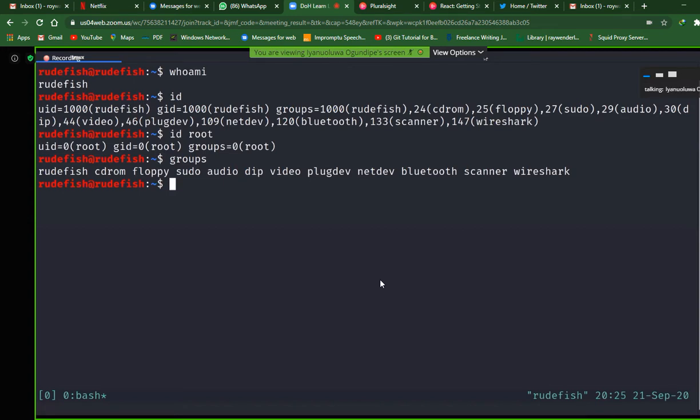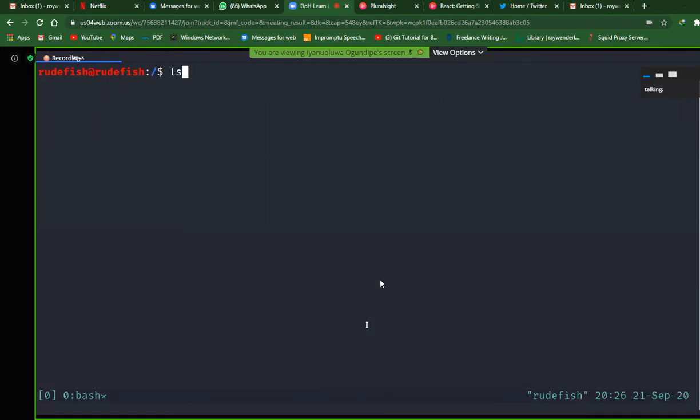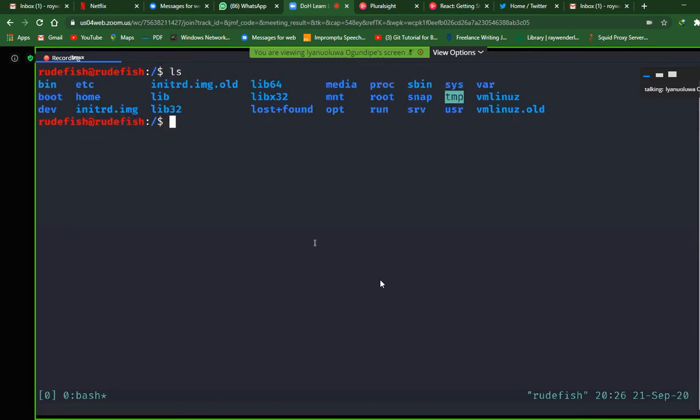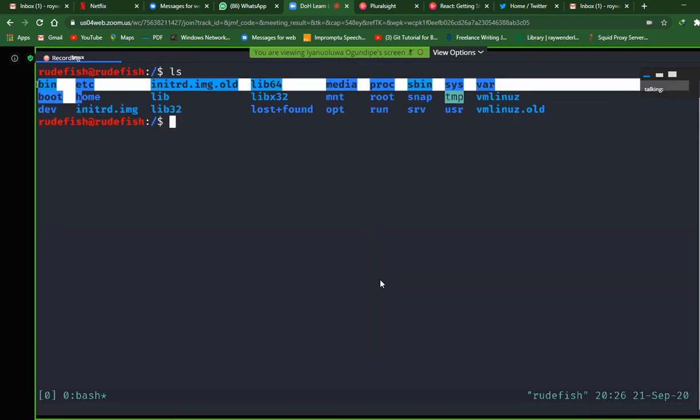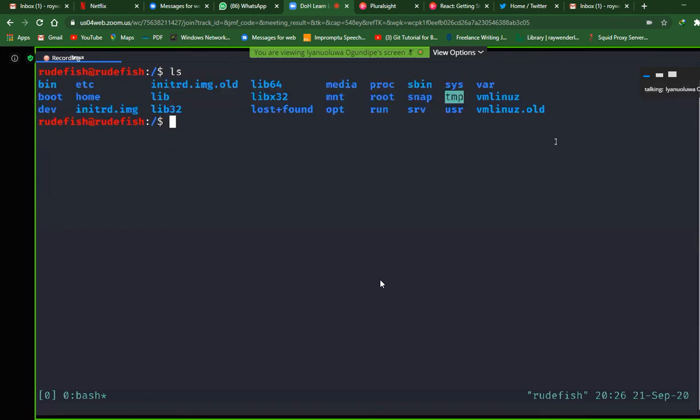So one thing we should quickly take note of is how to change directory in Linux. To change directory, the command is just cd, which is short for change directory. So cd, and let's go to the base of the file system. Now we can do the command ls, which is for listing files, and we'll compare these results to what we have in the image.